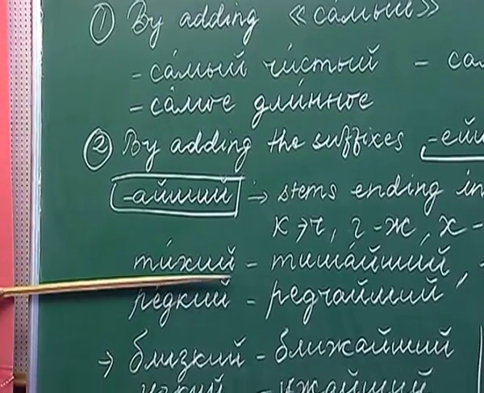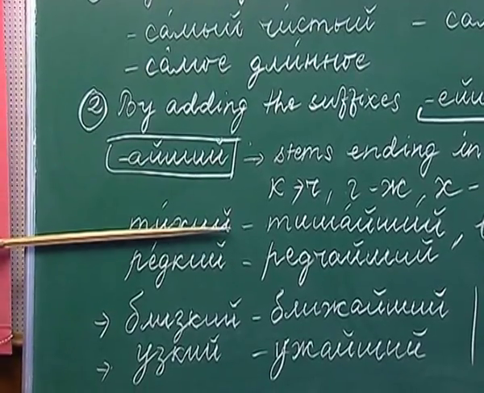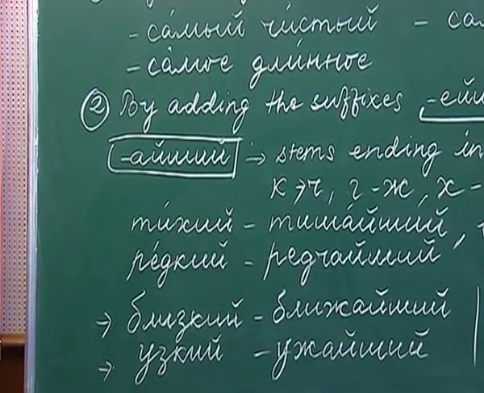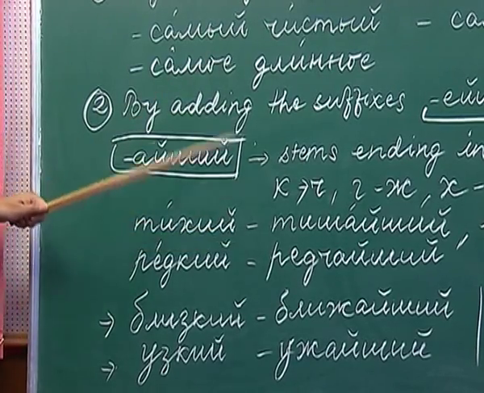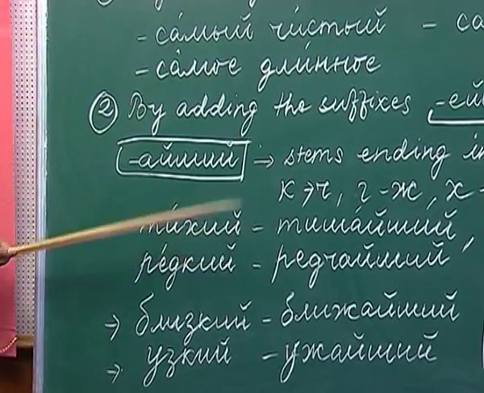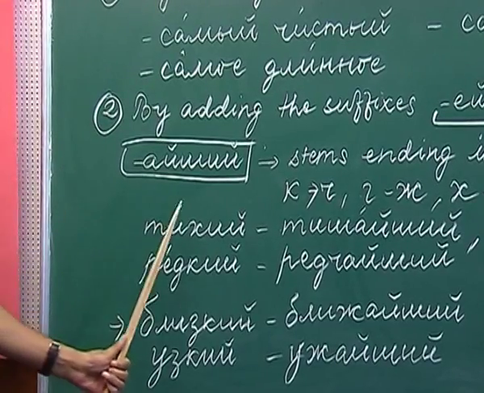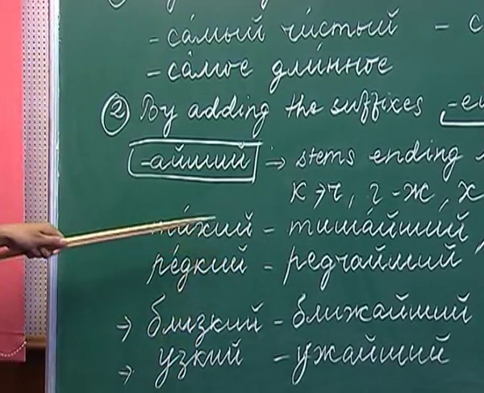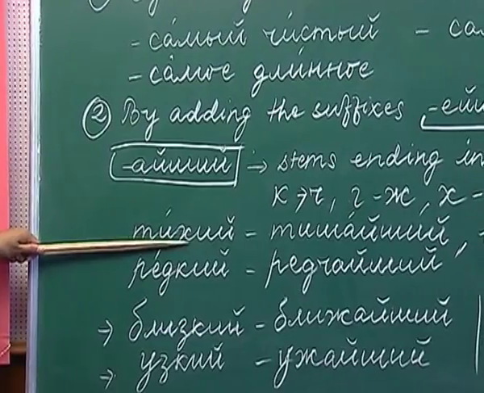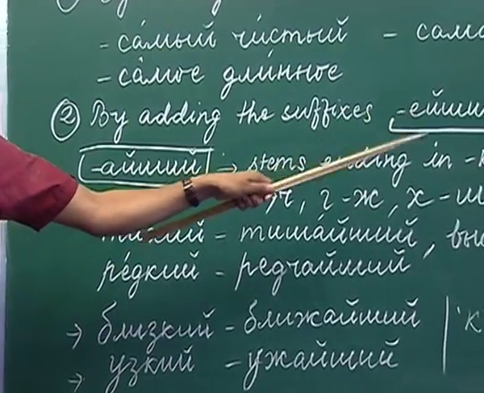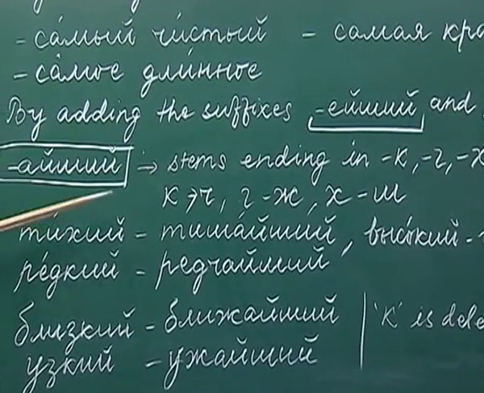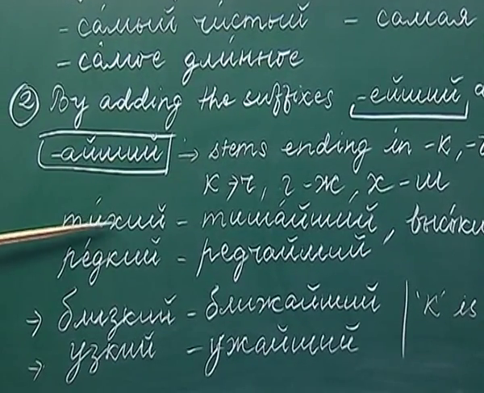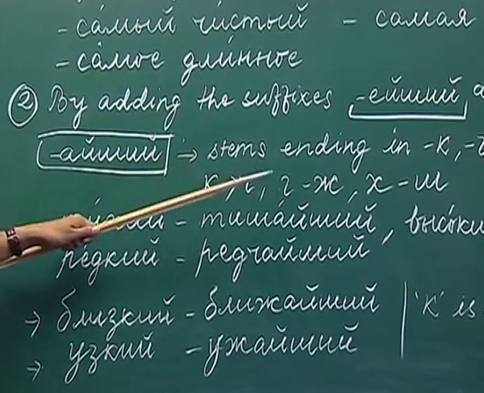The first adjective I have written here is tihi. Tihi is silent or quiet. So, how will you form the superlative degree from this adjective? After removing the ending, if the stem ends with either k, g or h, then we have to use I, she, and this h will undergo alternation.